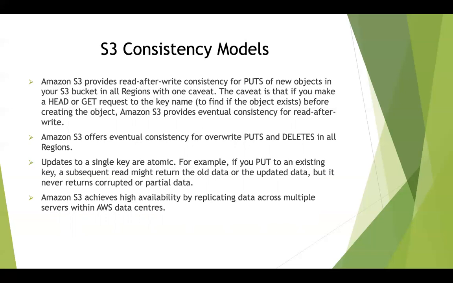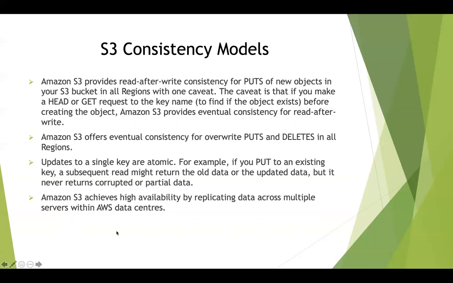Okay, so you can see over here, updates to a single key or single object, as they call it, are atomic. For example, if you put to an existing key, a subsequent read might return the old data or the updated data, but it will never return something that is corrupted or partial data. So S3 always ensures that kind of durability in its storage classes. For the first time that you write that data, it's a new object, so you will immediately be able to read it. But the second time that you update that object, you will have to wait for a second or two for the change to propagate. That is called eventual consistency for puts and deletes.